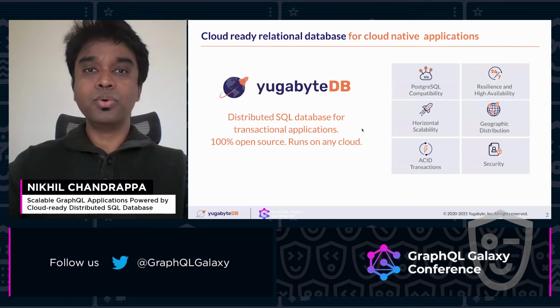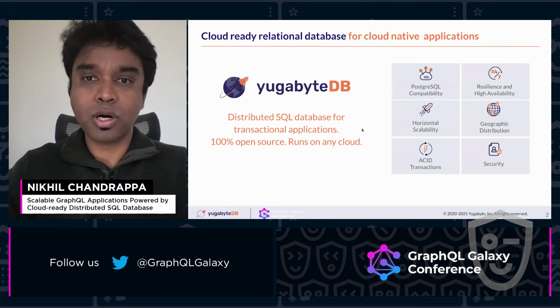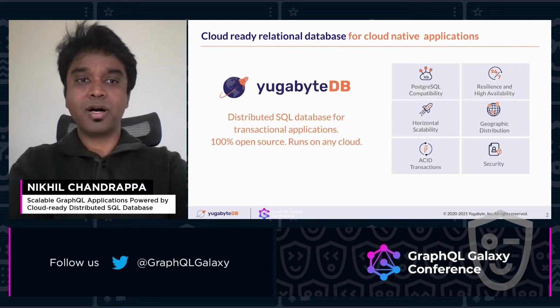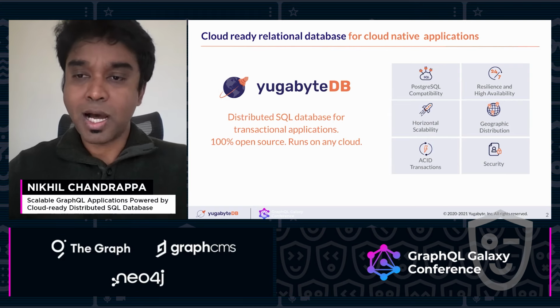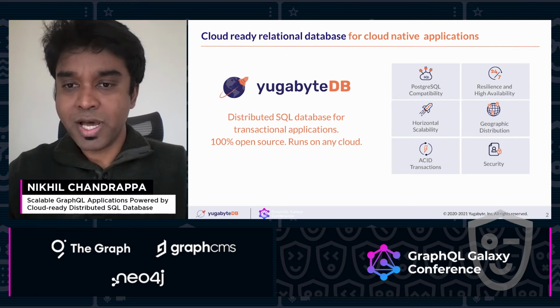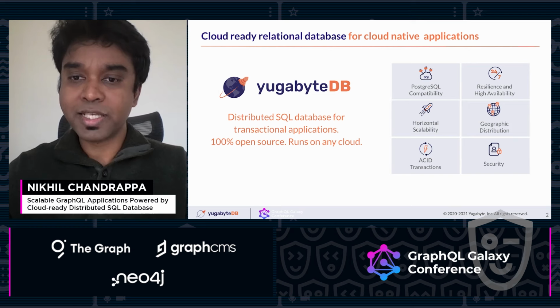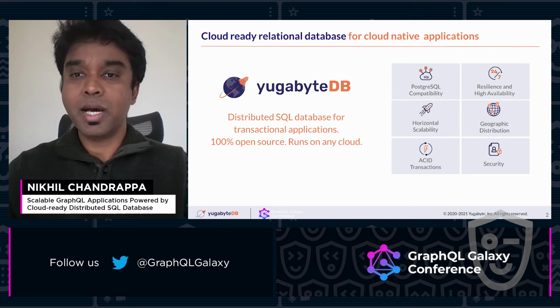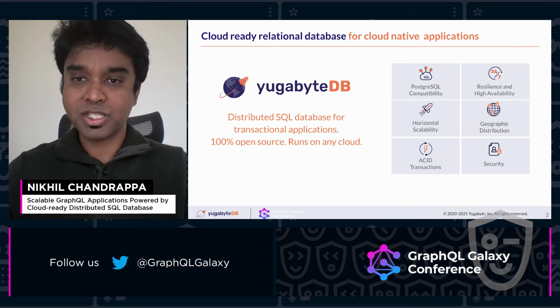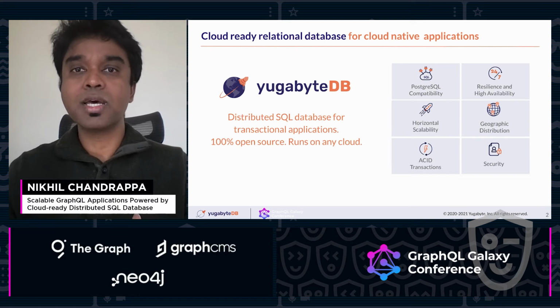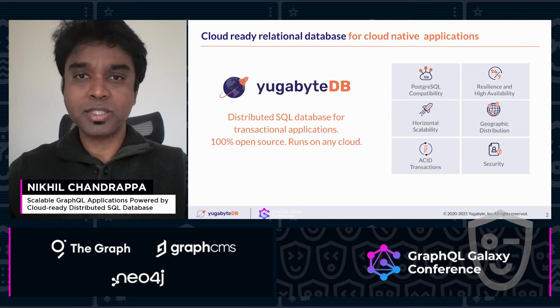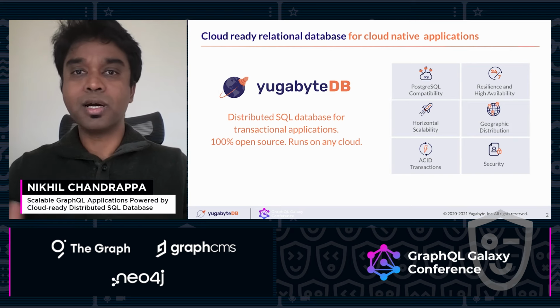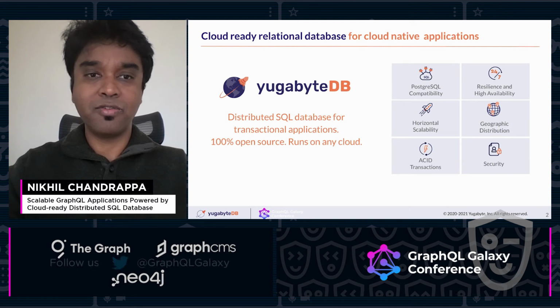Before I get into scaling the GraphQL workload itself, I just wanted to give a brief overview of YugabyteDB. YugabyteDB is a 100% open source distributed SQL database. It provides horizontal scalability for relational workloads and also geo-distribution of the data set while maintaining Postgres compatibility, which means all the things that you do with Postgres, like SQL joins, triggers, and functions, will continue to work with Yugabyte, but the data distribution will be in a different format.